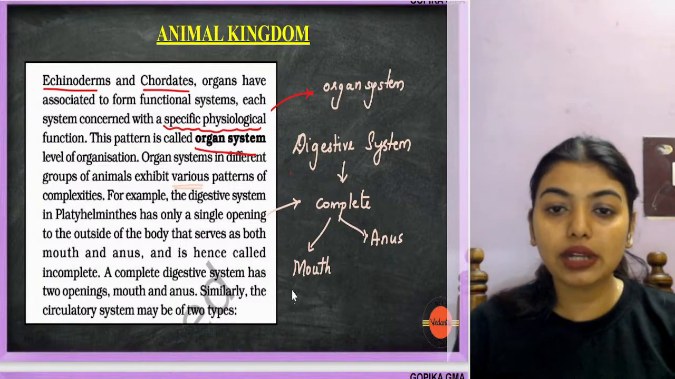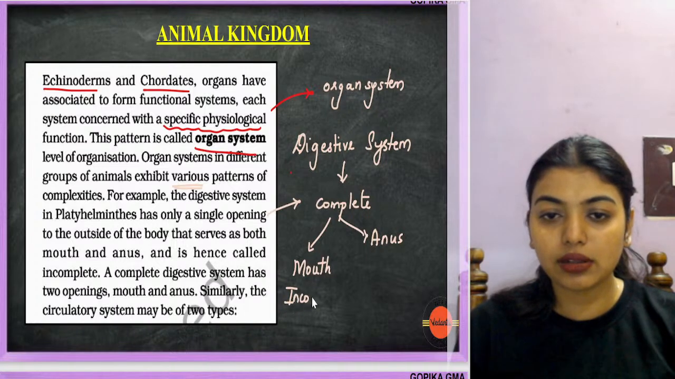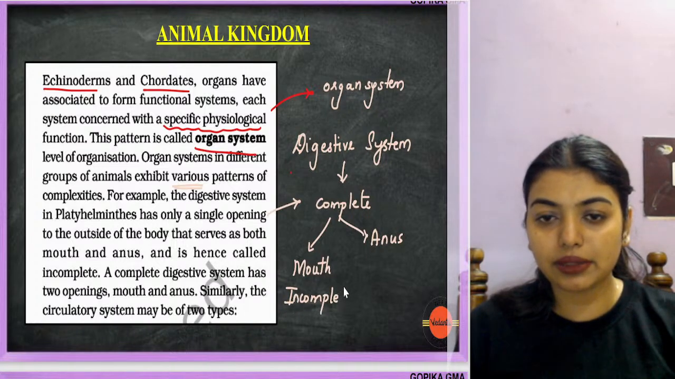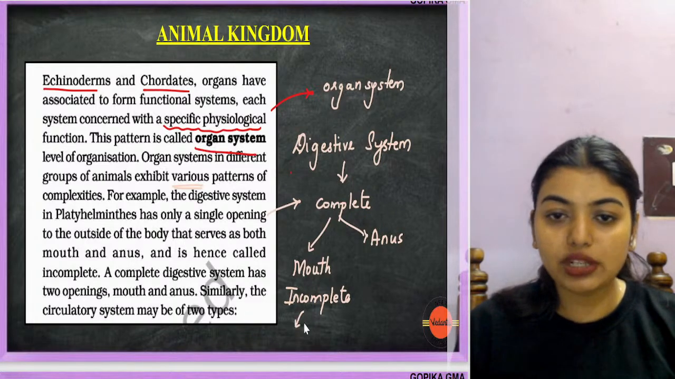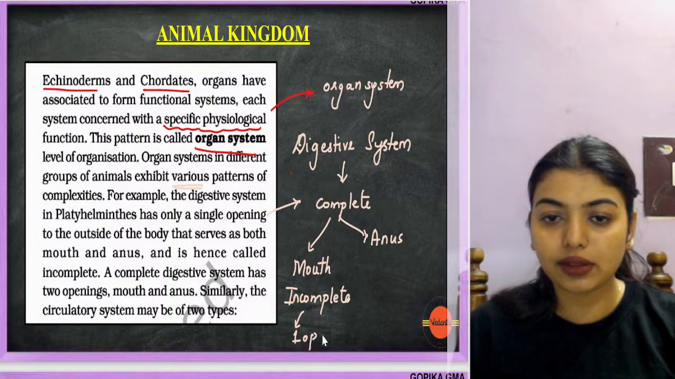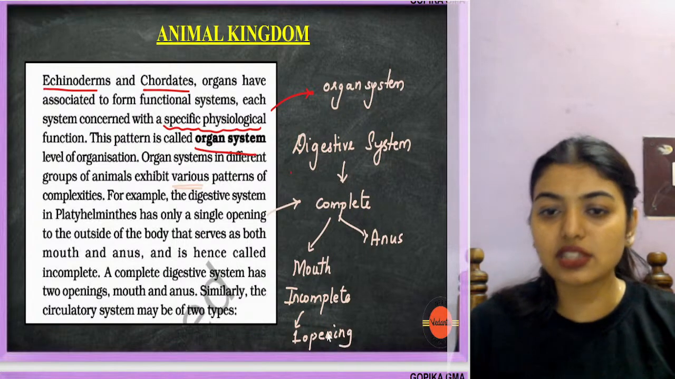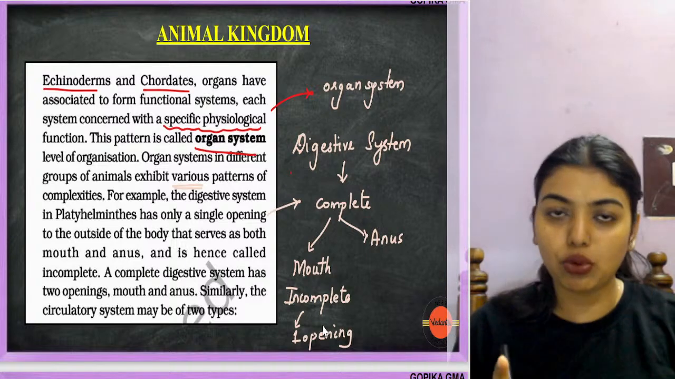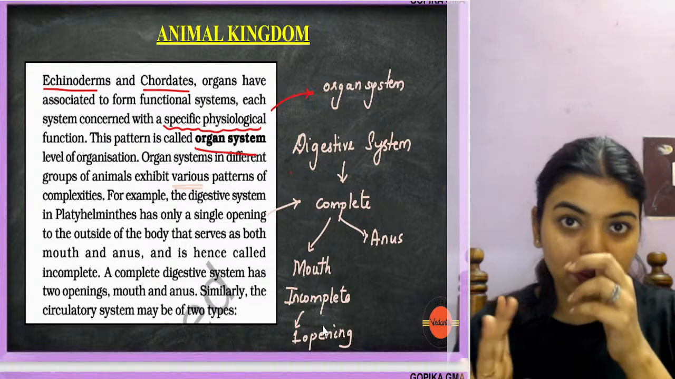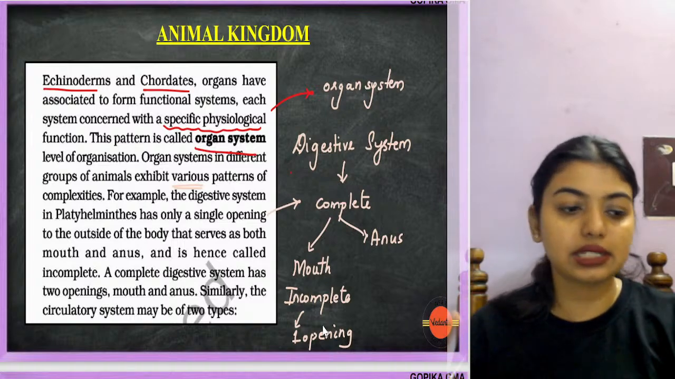Now, when do I tell it is incomplete? I'll tell it is incomplete when there is only one opening. That's all. Basically, there were supposed to be two openings, but when only one opening is there, that is when I will tell it incomplete. Is this clear?